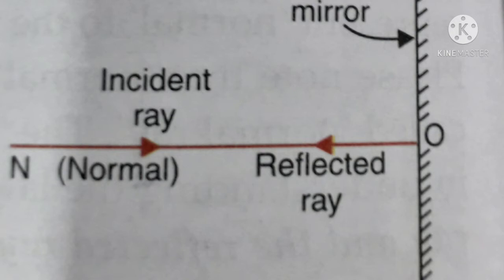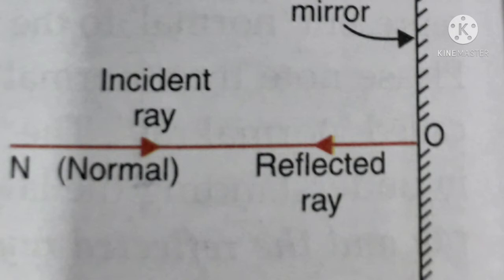Actually, what happens when a ray of light is incident normally on a plane mirror? It means that it is traveling along the normal to the plane mirror. The angle of incidence for such a ray of light is 0.